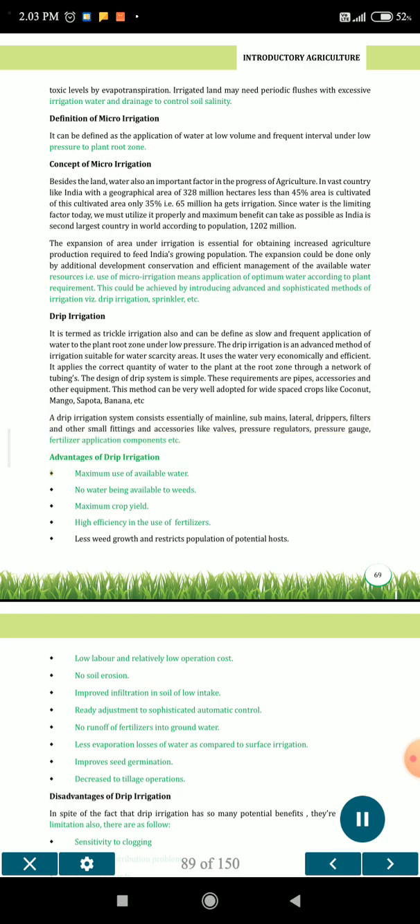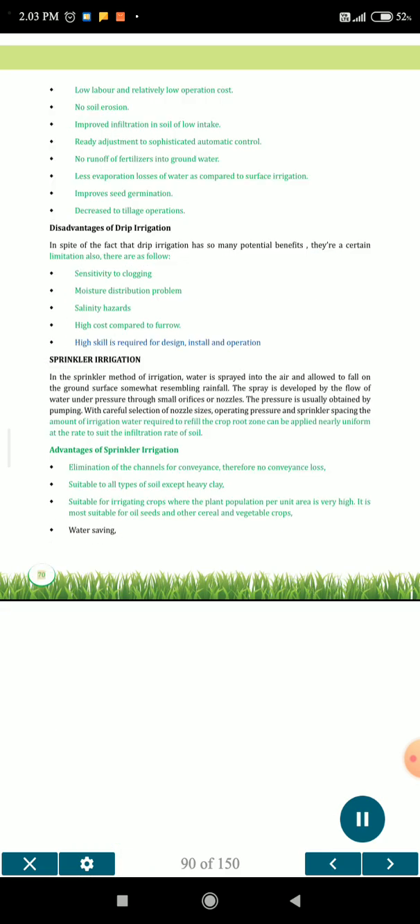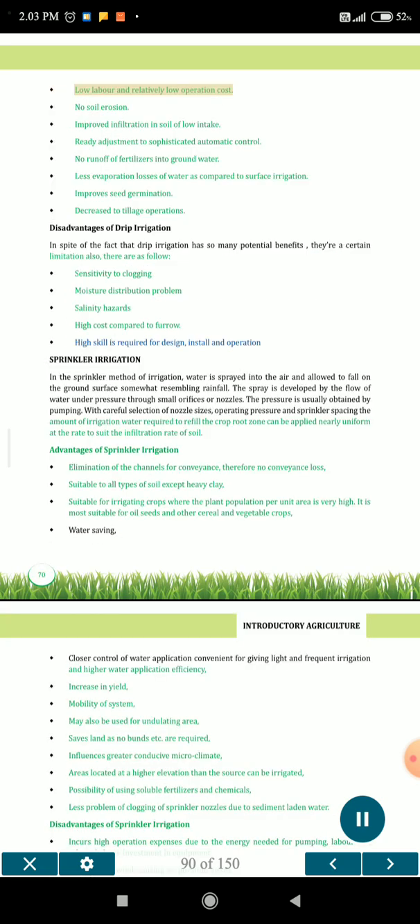Advantages of drip irrigation. Maximum use of available water. No water being available to weeds. Maximum crop yield. High efficiency in the use of fertilizer. Less weed growth and restricts population of potential hosts. Low labor and relatively low operation cost. No soil erosion. Improved infiltration in soil of low intake. Ready adjustment to sophisticated automatic control. No runoff of fertilizer into groundwater.